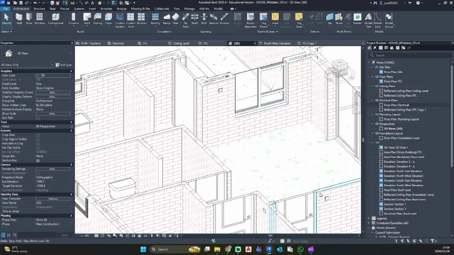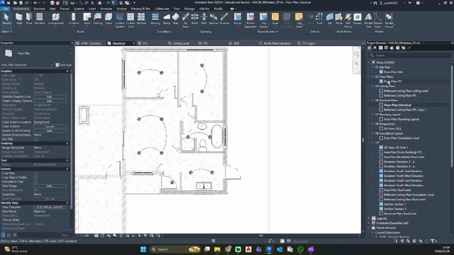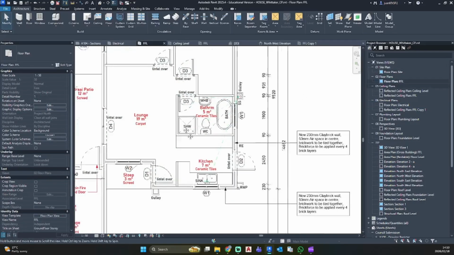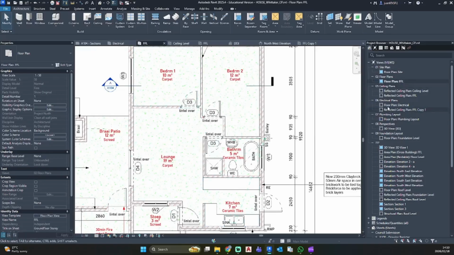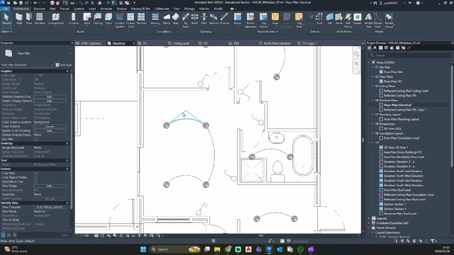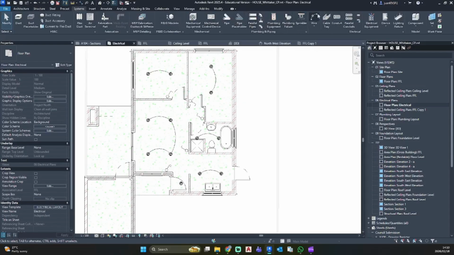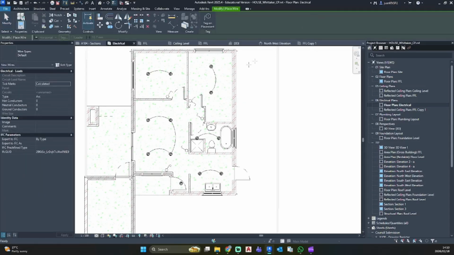Here we can see all of our neat little switches. So let's go back to our electrical floor plan. Let's just double check our actual floor plan. Okay, so nothing is showing here. There we go. Let's go back to our systems and click on wire.